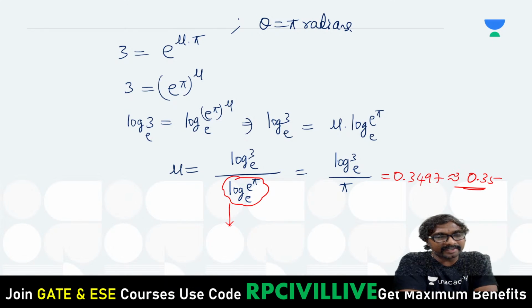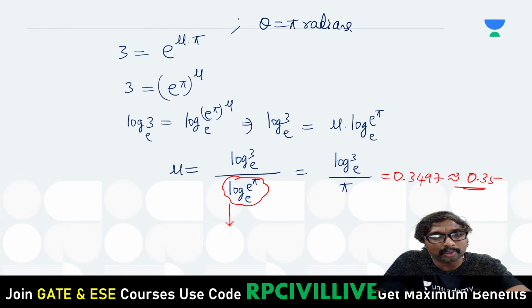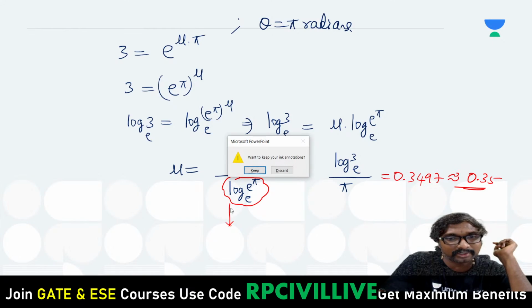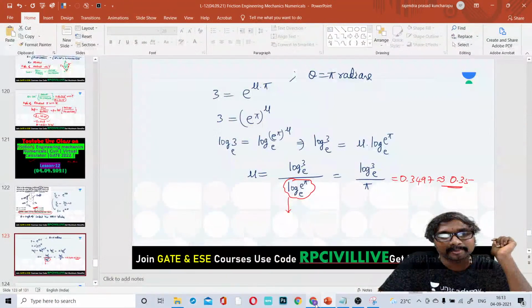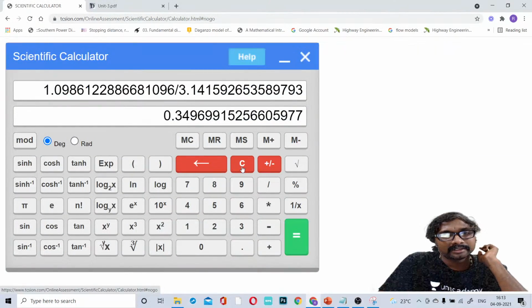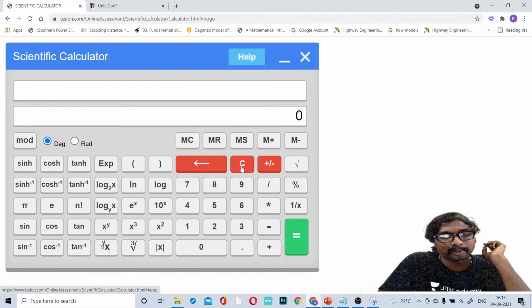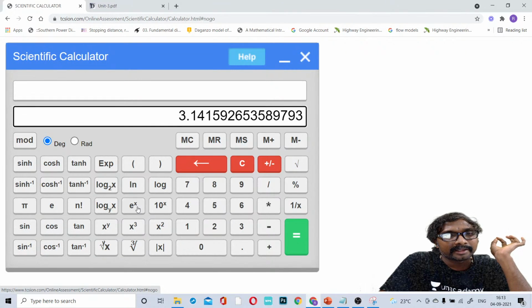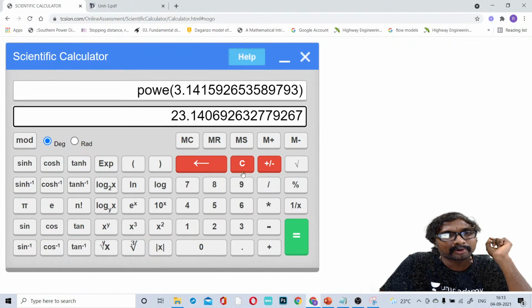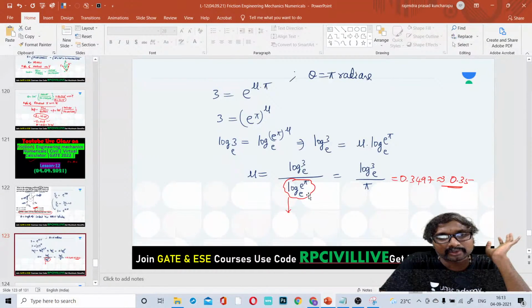Log 3 to the base e, divided by which one? This is log e power pi, right? We'll just solve this. E power pi, we'll keep it and try to solve this. First, what will we do? E power pi, then log of e power pi. So e power pi means first we press pi, then e power x. So e power pi you are having, right? I wanted to solve it from here.